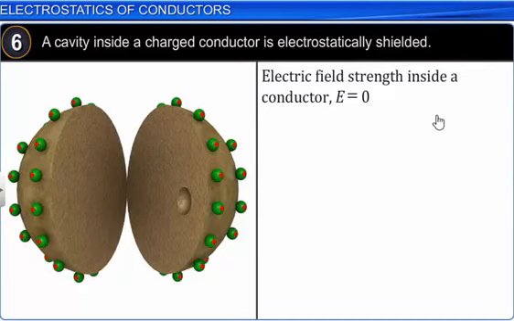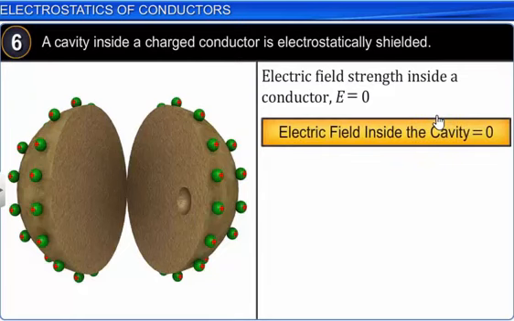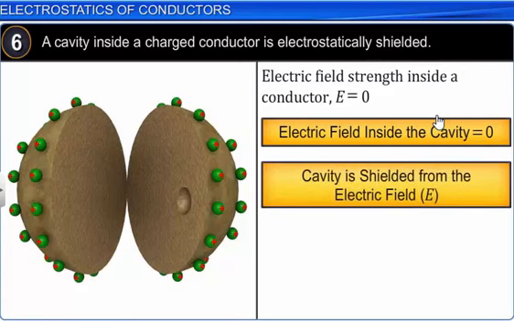So we can use the space or region inside a conductor as shielding for the materials which should be protected from the influence of electric field. This phenomenon of protecting any device from the influence of an external electric field is called electrostatic shielding. So a conductor can be used to protect devices from the external electric field, as the net electric field inside a conductor is equal to 0.